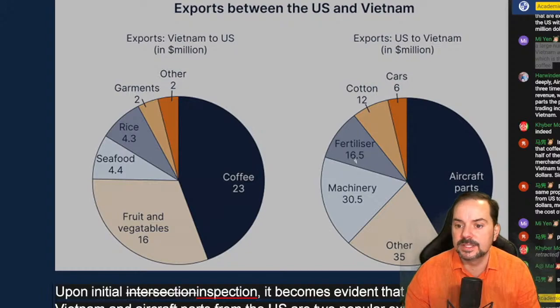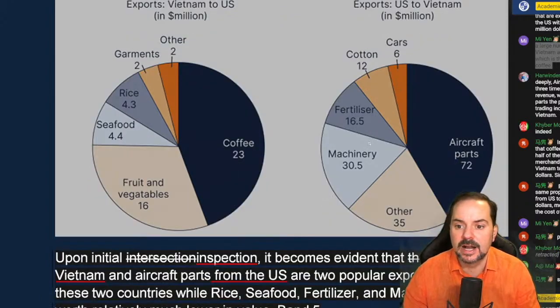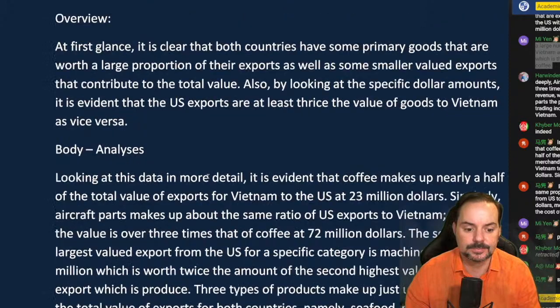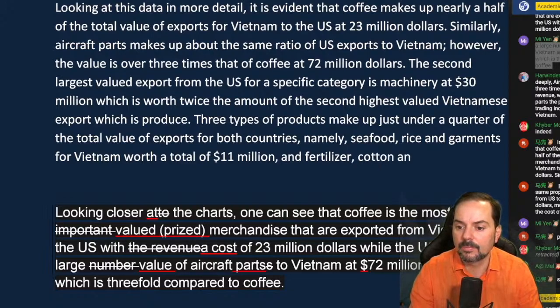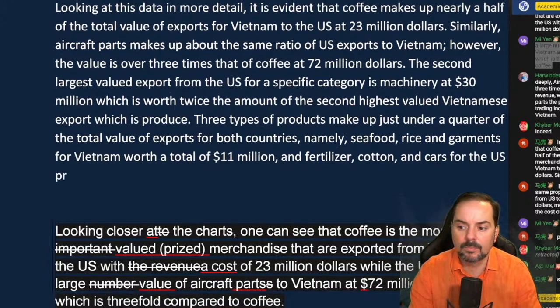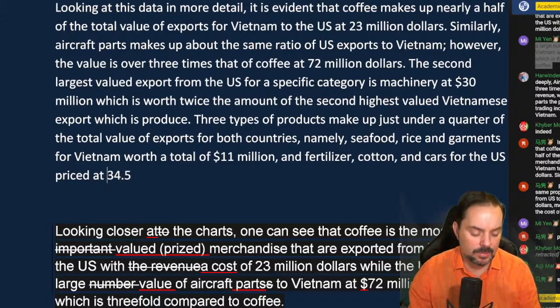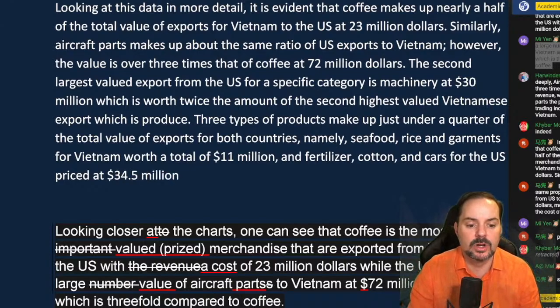So that's 28 plus 6 is 34.5. Okay, so priced at $34.5 million.